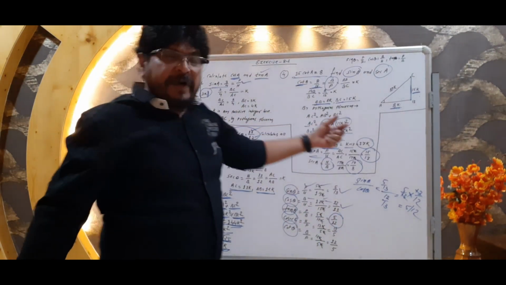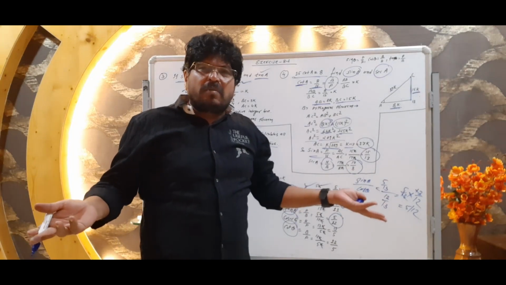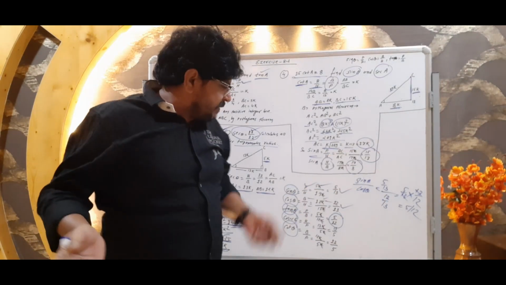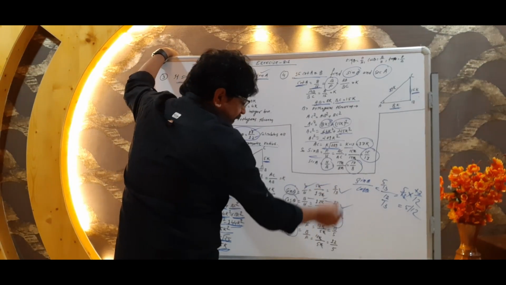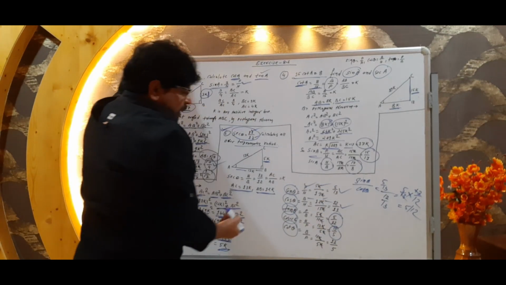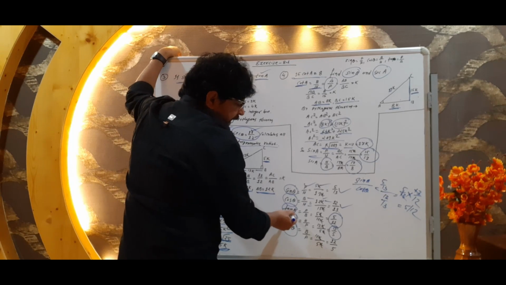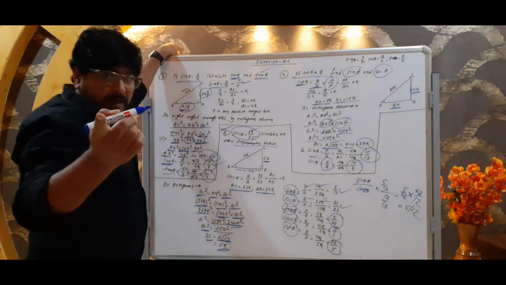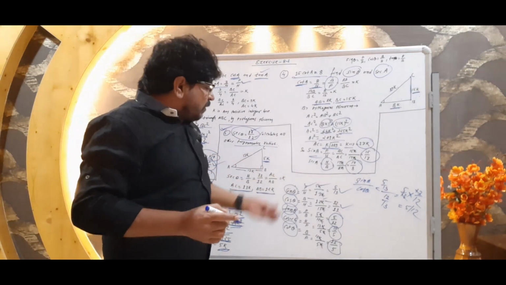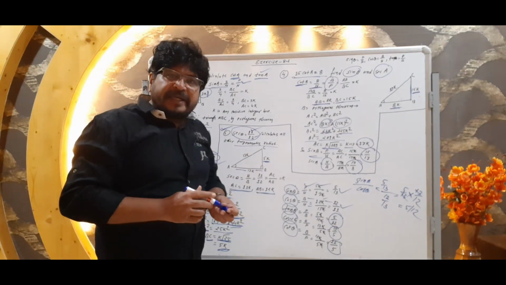You can find it out or you can remember it. Both things are easy. The choice is yours. Similarly, if you take 1 upon sin, it will be 13 upon 5. Similarly for cot, you take 1 upon tan, so 5 upon 12 becomes 12 upon 5. Understand? It's very simple. So you got all the concepts of how to find all the trigonometrical ratios.